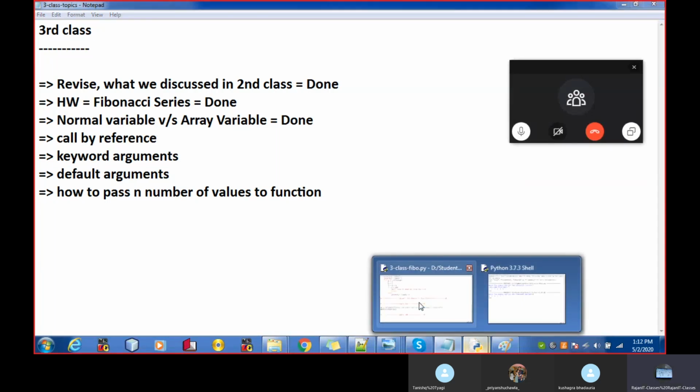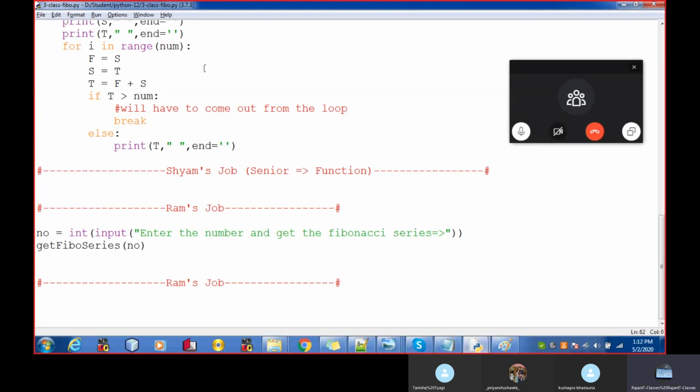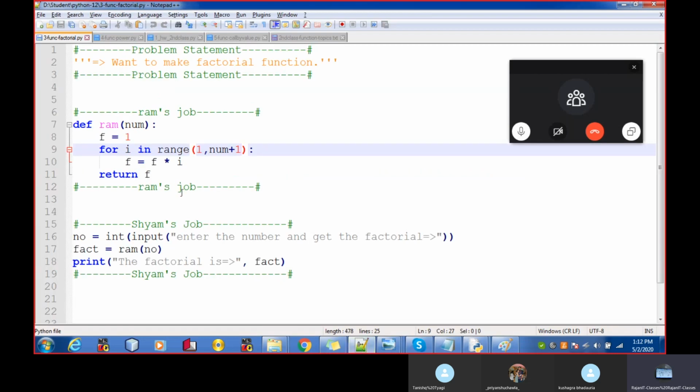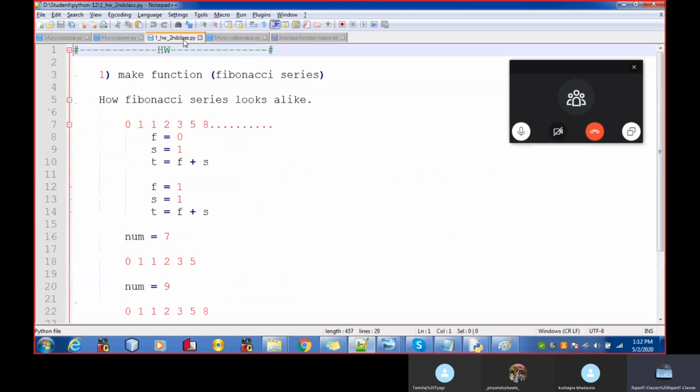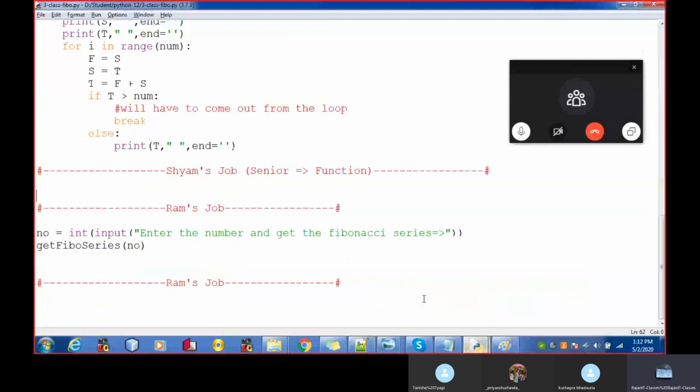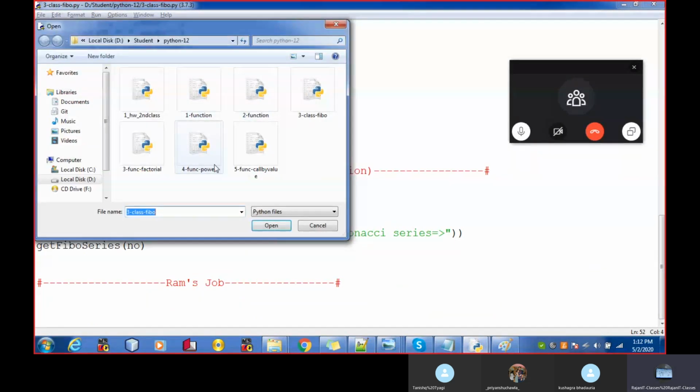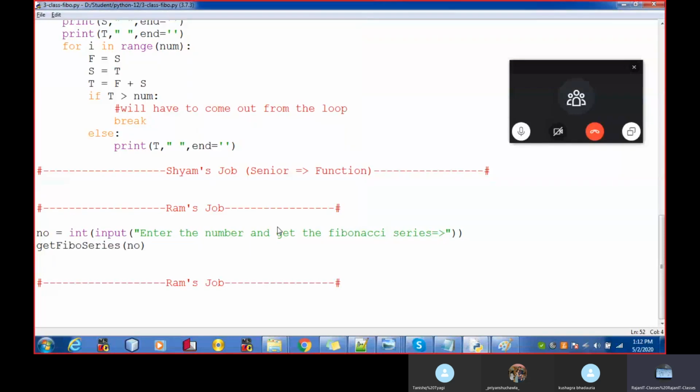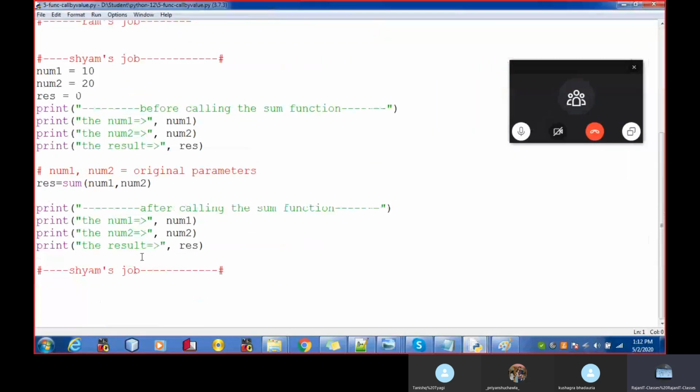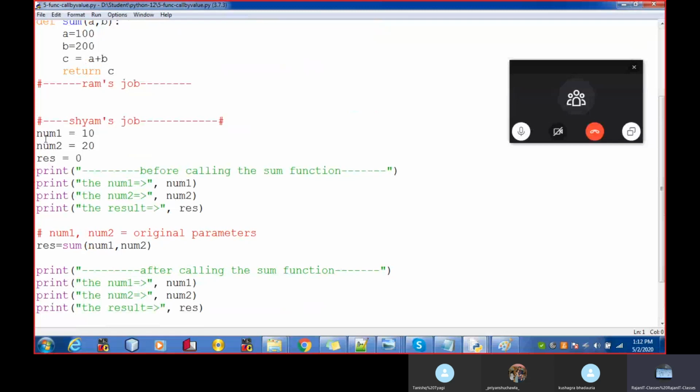Let's move to call by value. Where is the function? Now see over here, this is Sham's job. Sham is creating two variables, one by the name of num1 and the second by the name of num2.